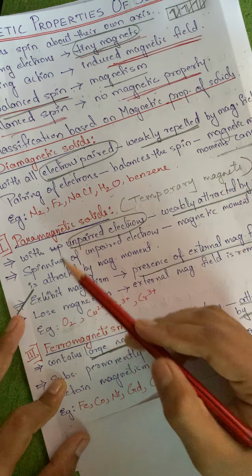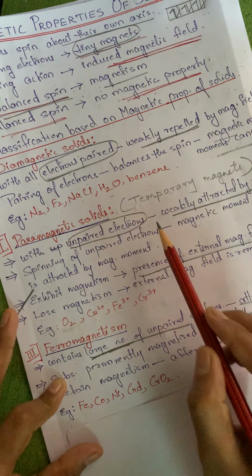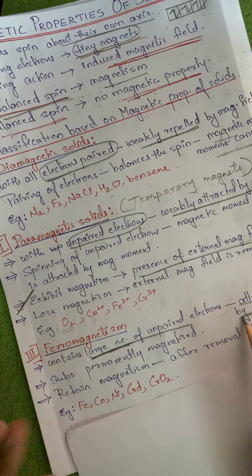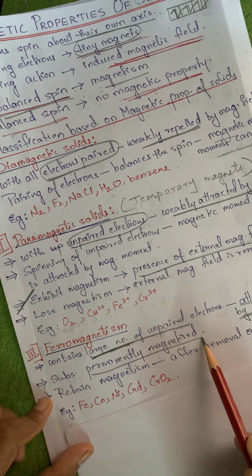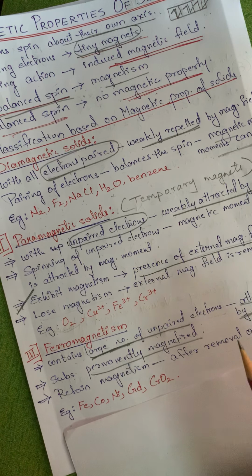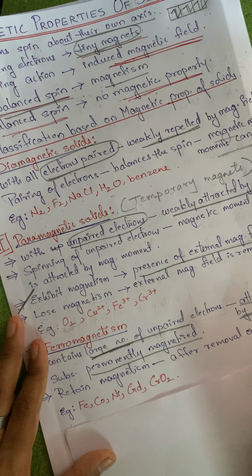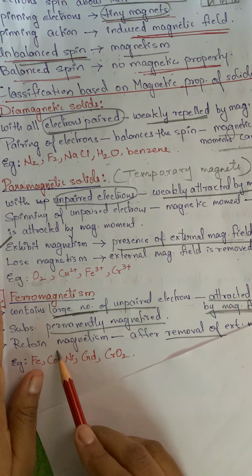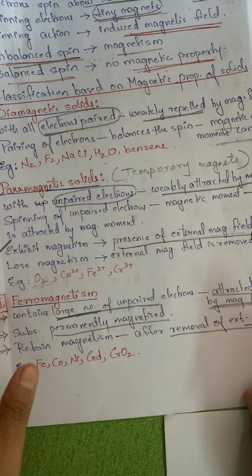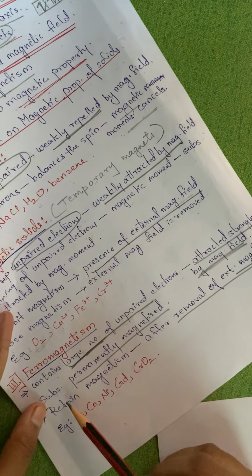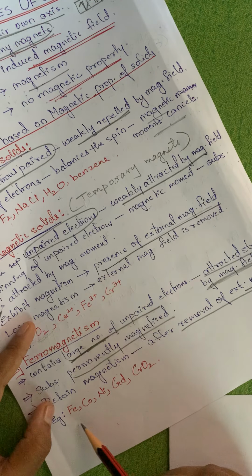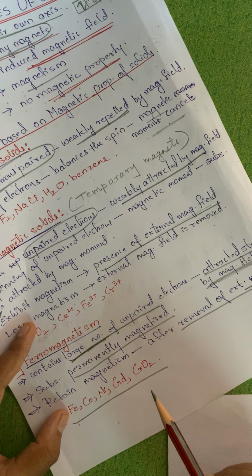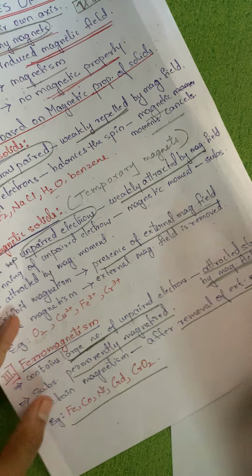See, paramagnetic and ferromagnetic substances are attracted. Here it is weakly attracted, here it is strongly attracted by a magnetic field. They are said to be permanently magnetized. What do you mean by permanently magnetized? Even after the removal of the magnetic field, they will retain their magnetic property. Some examples: iron, cobalt, nickel, gadolinium, CrO2, chromium oxide.